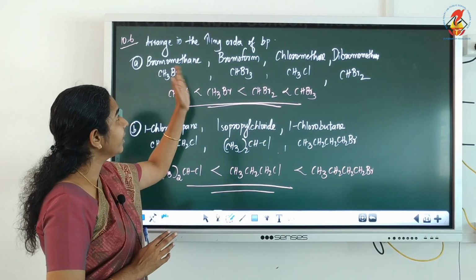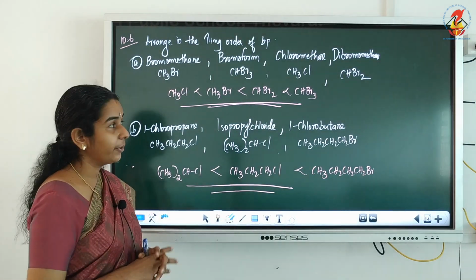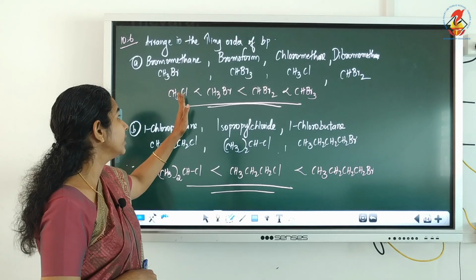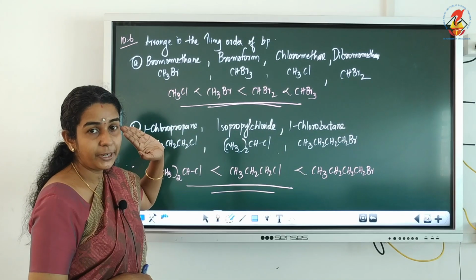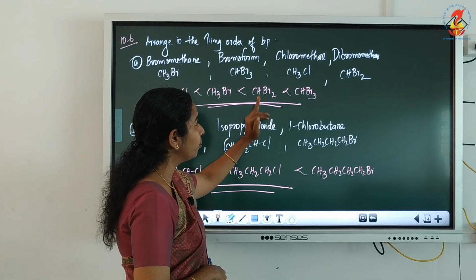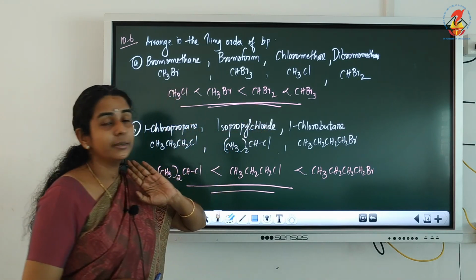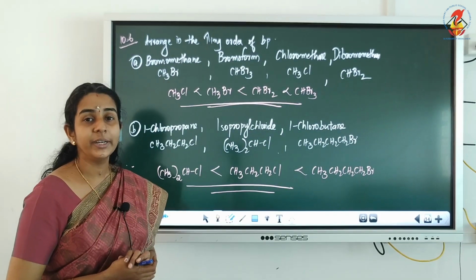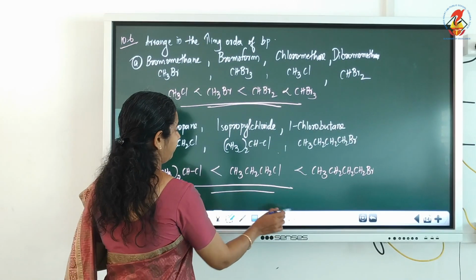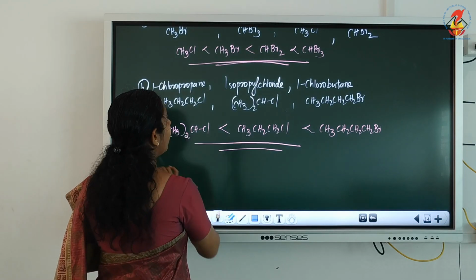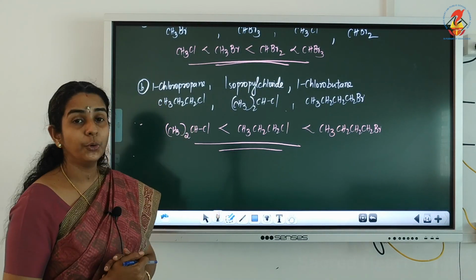So how do we write the increasing order of boiling point? CH3Cl will have the least, due to the smaller mass of chlorine compared to bromine. Then comes the one-bromine compound, then two bromines, and the highest melting and boiling point for the three-bromine compound.